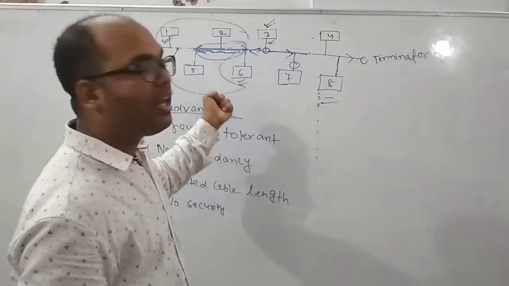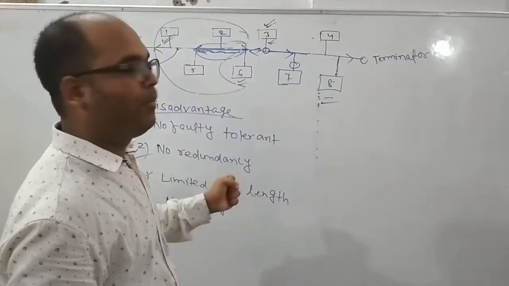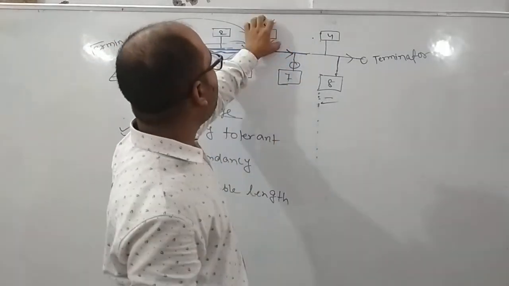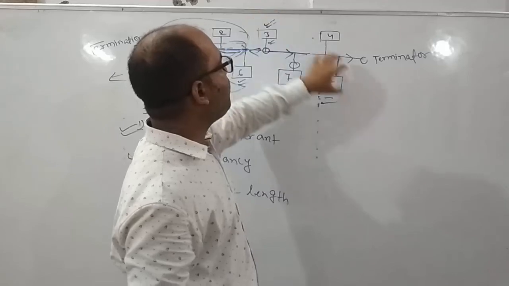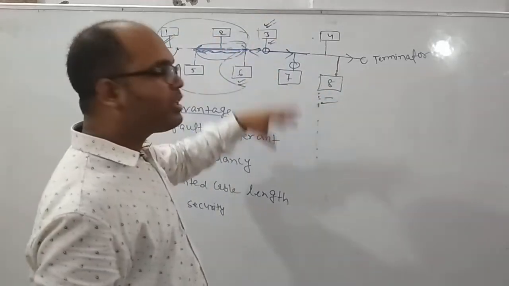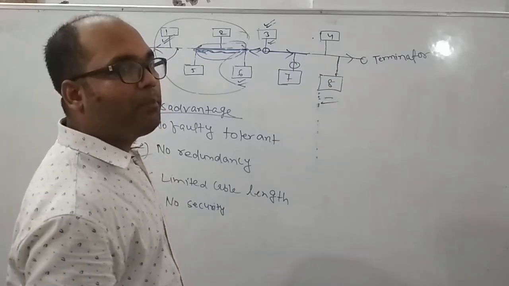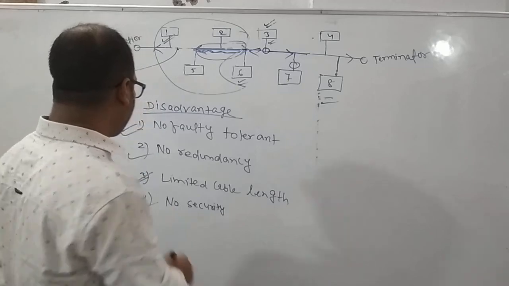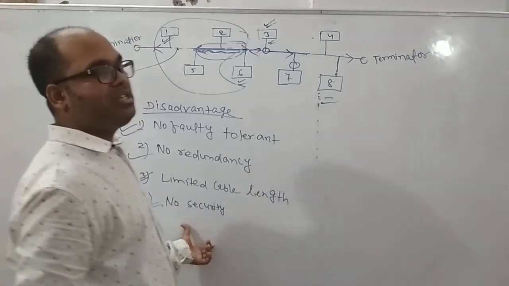So here there is a security problem. Why? Because all the nodes are able to see the data sent by this node, which it only wanted to send to one node. Still all the nodes are able to view the data, though they are rejecting it. So the fourth one is the security issue in this topology.